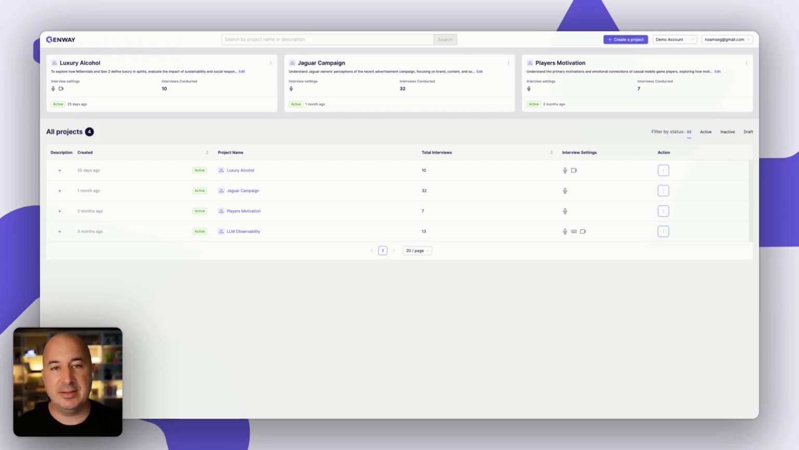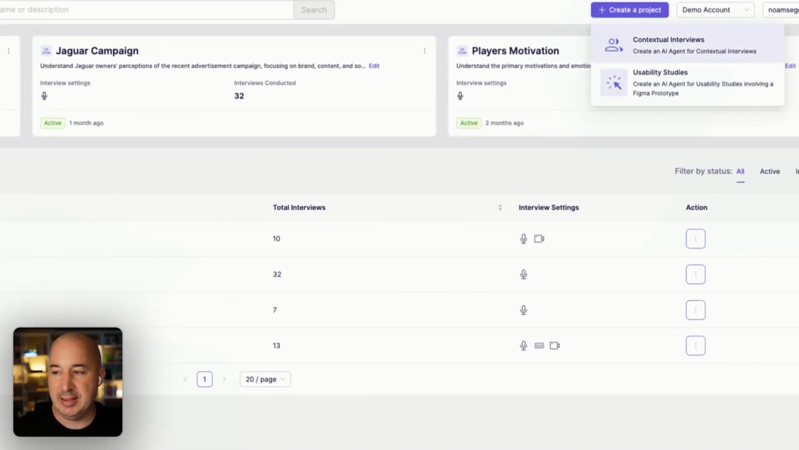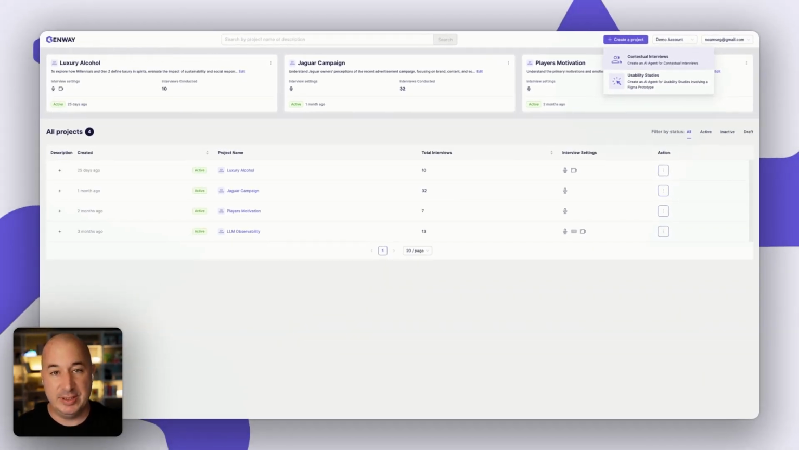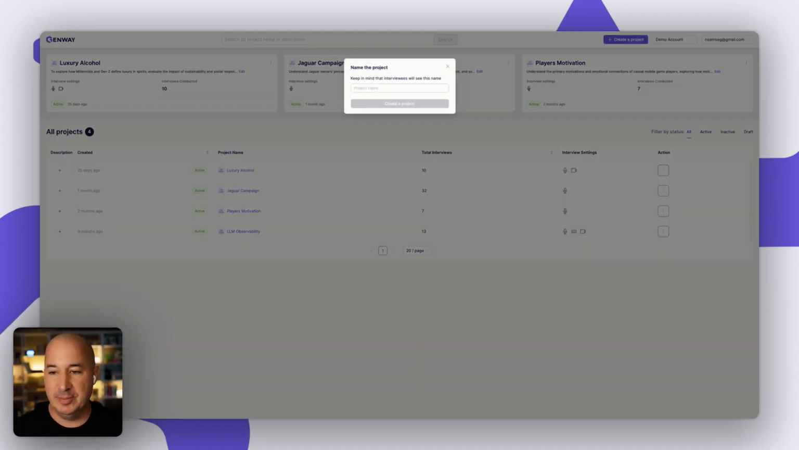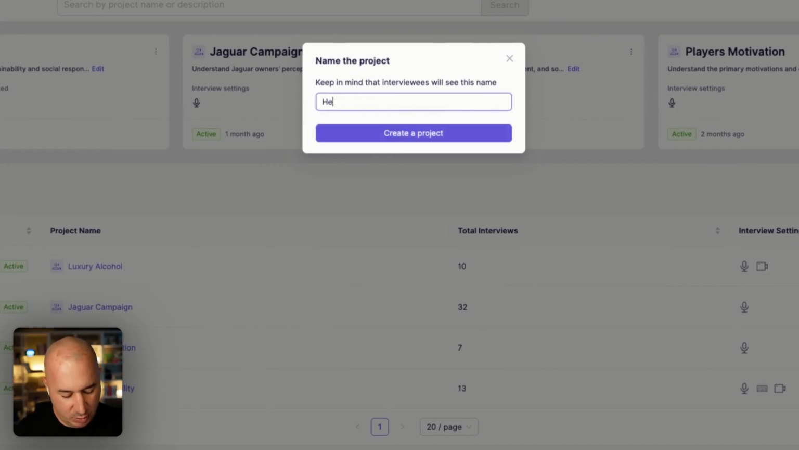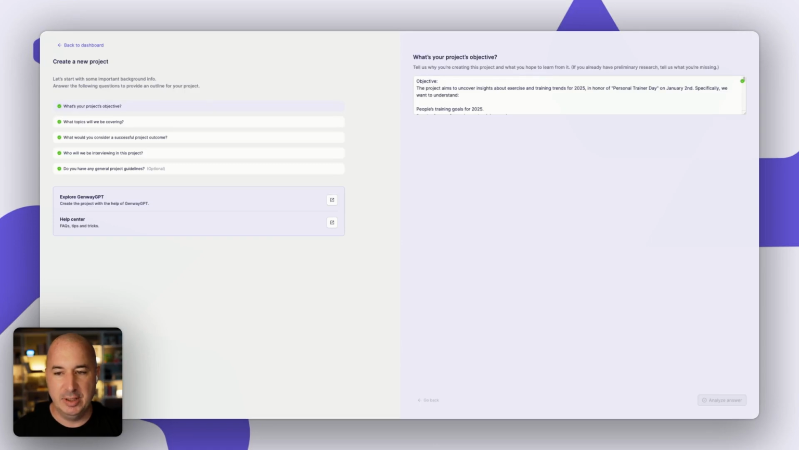In order to get to the Craft with AI experience, I'm going to create a new project and I'm going to choose contextual interviews. We'll get to what contextual interviews are in a separate episode and also what usability studies are in a separate episode. For now, I'm going to choose contextual interviews. And I'm going to give the project a name. Let's call it Health 2025. Keep it short and click on Create Project.